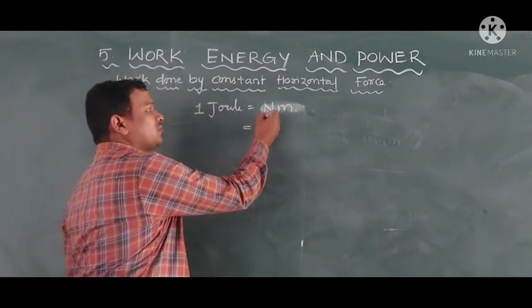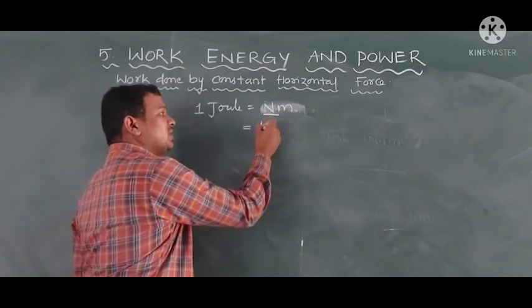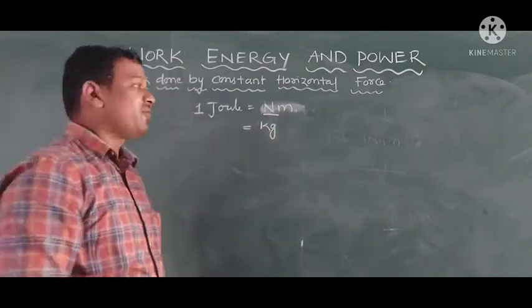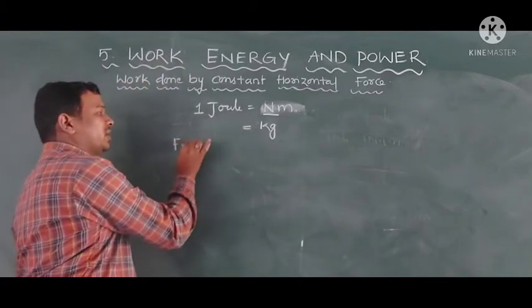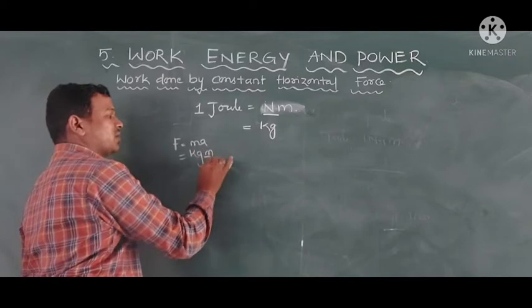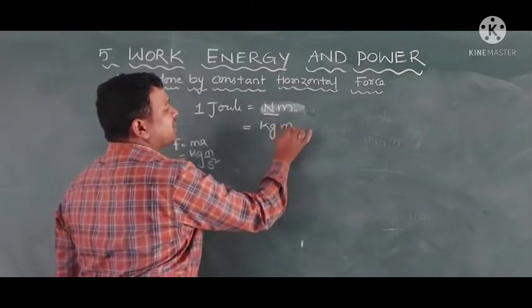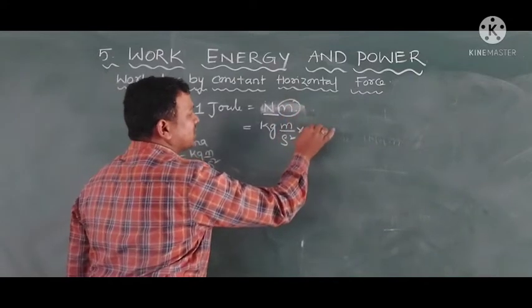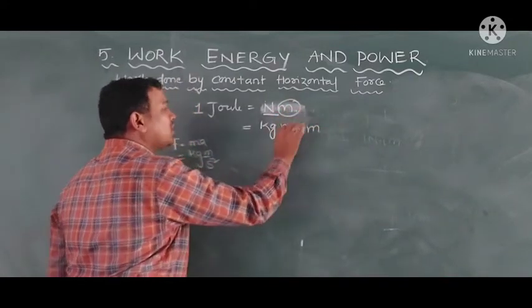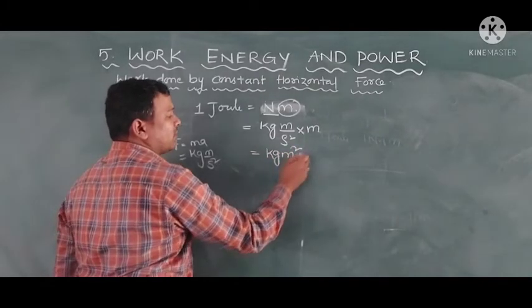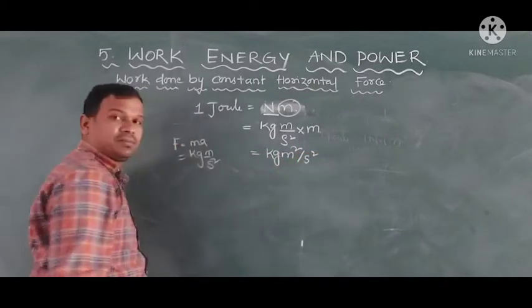Newton has the force units, which is nothing but kg, meaning F is equal to MA, kg meter per second square. Kg meter per second square into meter is nothing but meter only. Newton meter, Newton meter. So we can get kg meter square by second square.